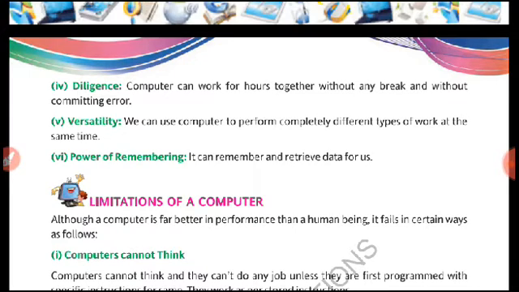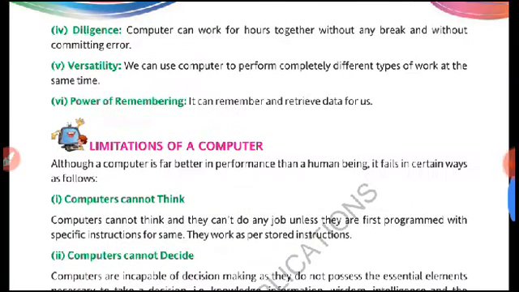Next is power of remembering. We can remember data for a very short period of time until we revise. But the computer can remember and retrieve our data as per our requirement. So this is all about the characteristics of a computer. I hope this is understood.